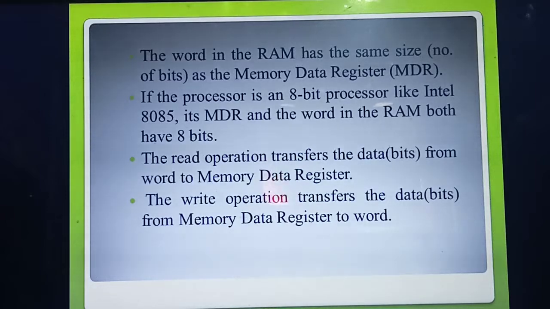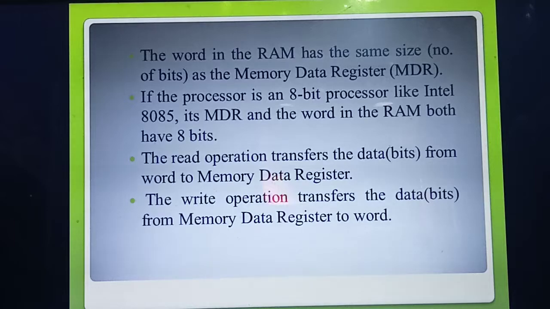Okay. Next. So what's the use of read operation? Read operation is mainly used to transfer the data from the word to the MDR, memory data register. This is an important 1 mark question. So read operation will always transfer the information, data or bits from where to where? From the word to the memory data register, that is MDR.